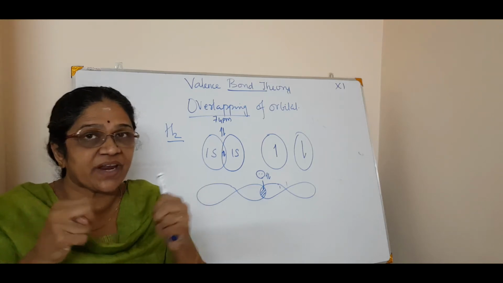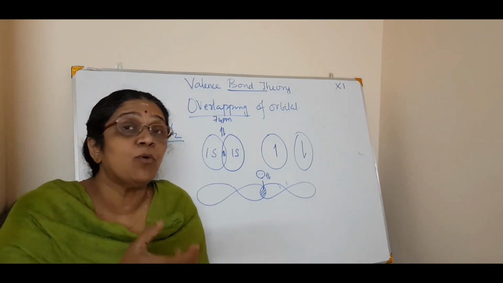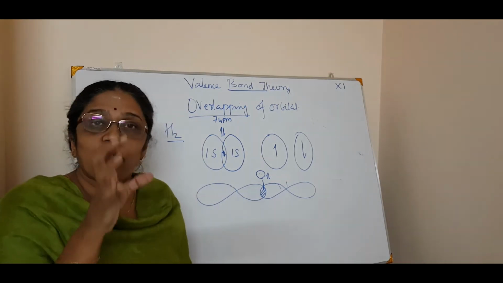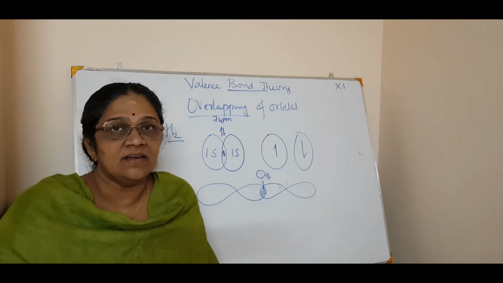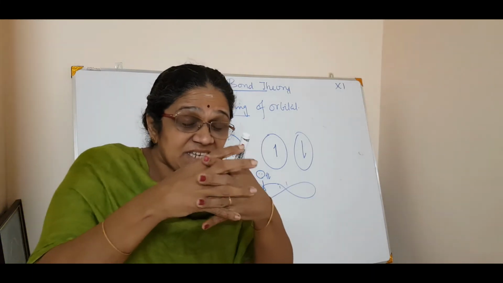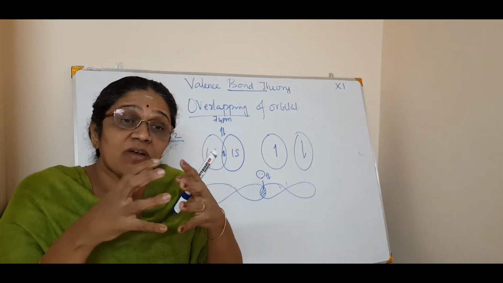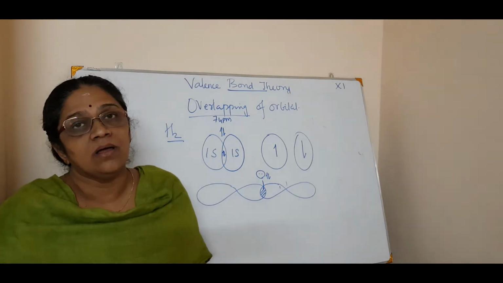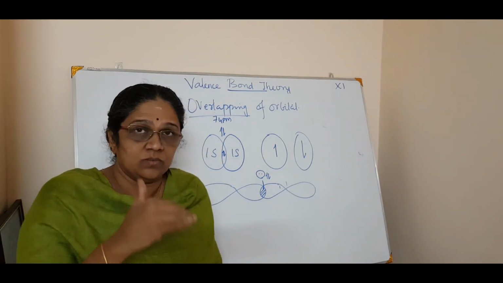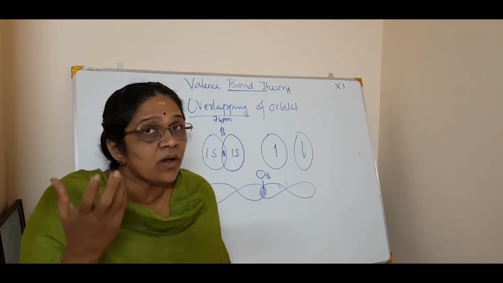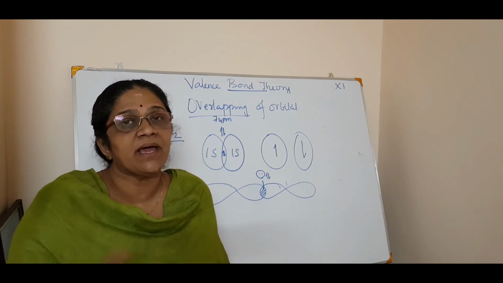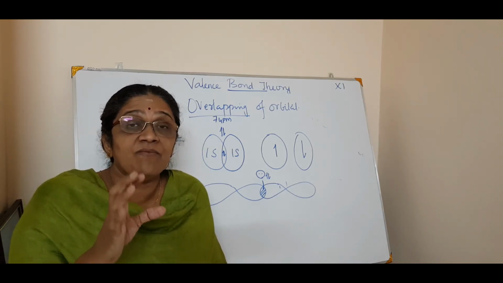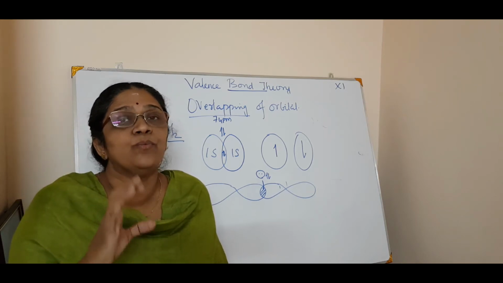When you talk about bond strength, you will say this molecule is stronger than that molecule. So that depends upon the extent of overlapping. We will study later how much extent that is overlapping. If it is overlapping to a greater extent, the covalent bond made between them is very strong. And if the extent is very low, it is a weaker bond. We will see the sigma and pi. So the extent of overlap will say whether the covalent bond is strong or weak.